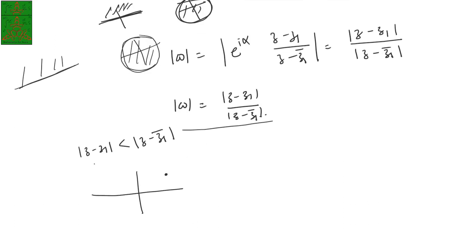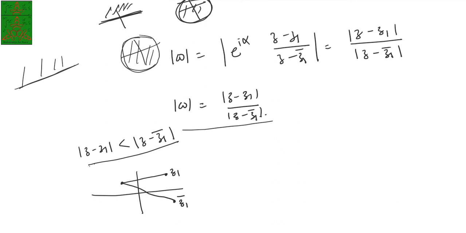If your z1 is here, then z1 bar is the reflection of that point with respect to the x-axis. If your z is anywhere on the upper half plane, then it has to satisfy this condition, because this distance is always smaller than this distance.